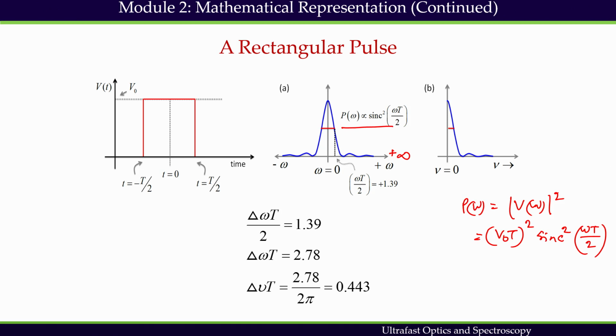The amplitude of a cardinal sine square function decreases by a factor of half when omega T by 2 becomes 1.39. This is a very well known number. We will use this number in nonlinear optics as well. For any cardinal sine function, when you write sin x by x, the function will drop to half of its maximum intensity when x is 1.39.